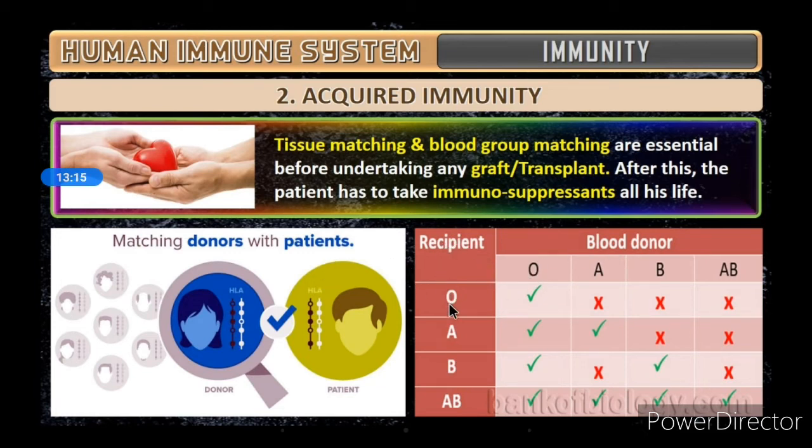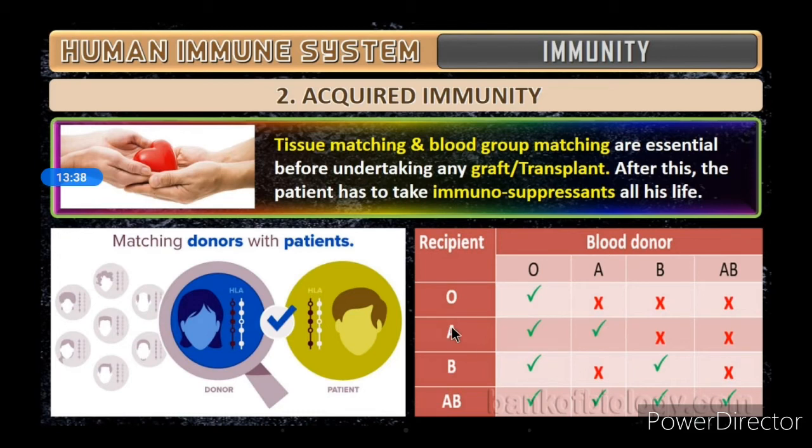That means if the recipient is of O blood group, the blood donor should be O. Here the recipients are O, A, B and AB. So if the recipient is O, then the donor who can give the blood is O blood group, O positive can give the blood to them.